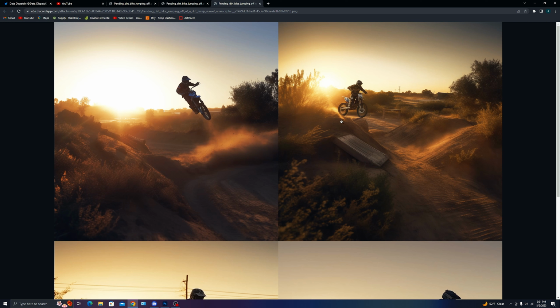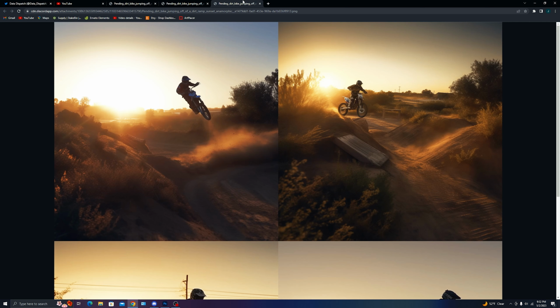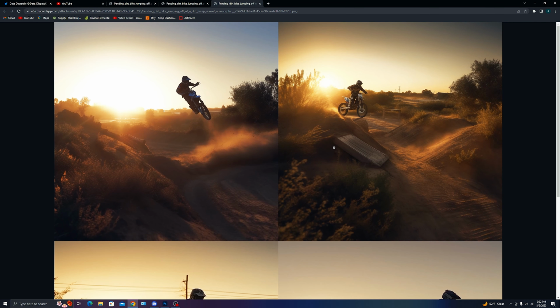These are more further in that the dirt biker is actually further away, where these are more of a close-up portrait shot, so you may see some more quality with the dirt biker right there. But what you are seeing here is more of a professional photo type with the lighting in the lens. It's great to see here, especially with this one, the dirt kind of flying in the background. That realism of the dirt is really important to highlight. And also remembering our landscape, we wanted a nature type landscape. You can see here there is some grass. I'm not a big fan of the third one right here, but you can see there is some grass, and especially with this one right here, you do have a different type of landscape in the background.